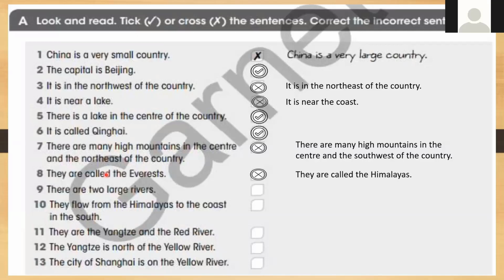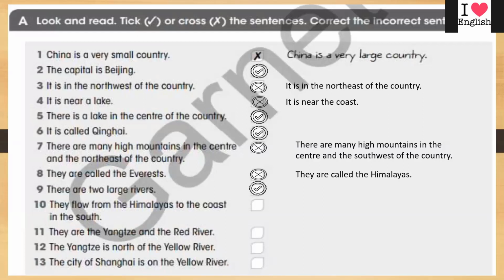Can I? Yes, Aisha. There are 2 large rivers. So it is right. Yes, it is right. Who can tell us number 10? Can I? Yes, Aisha.